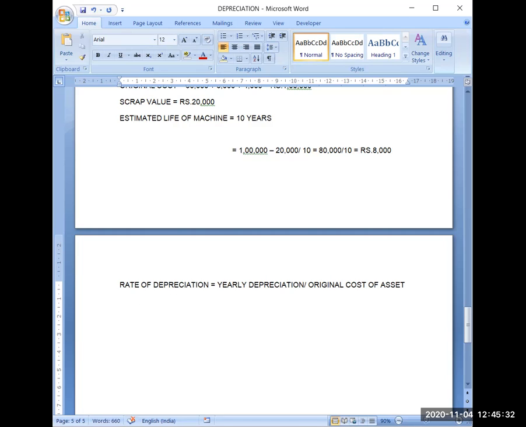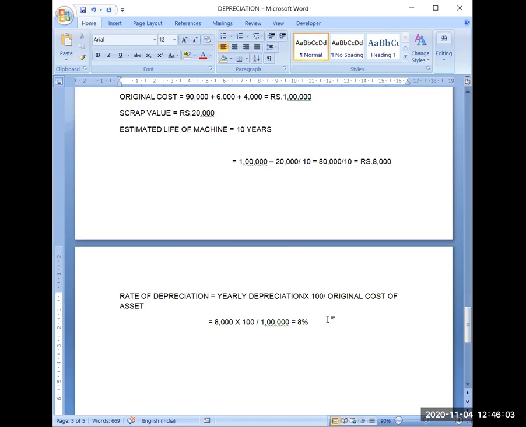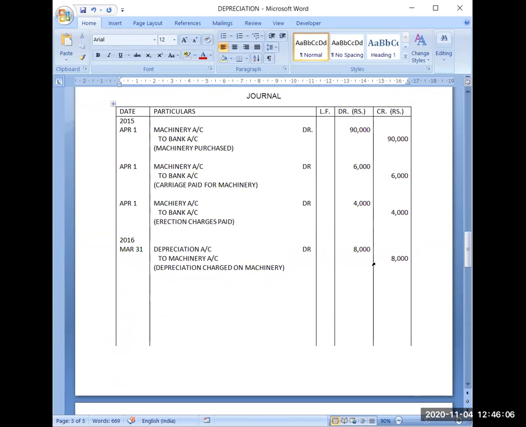So here it is 8,000 multiplied by 100 divided by original cost. Original cost was 1 lakh, so it will become 8%. So my rate of depreciation is 8%. Now this 8% is fixed. Every year I will be charging the same amount of depreciation, 8,000, until and unless there is a change.